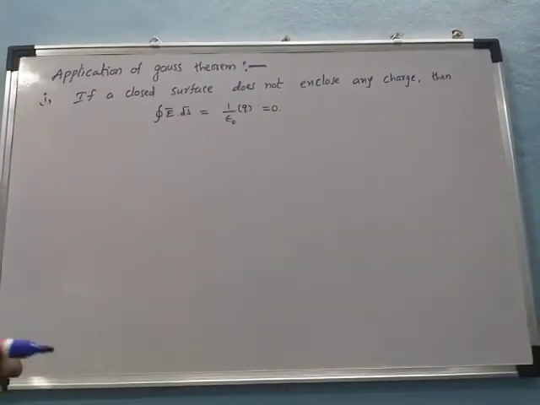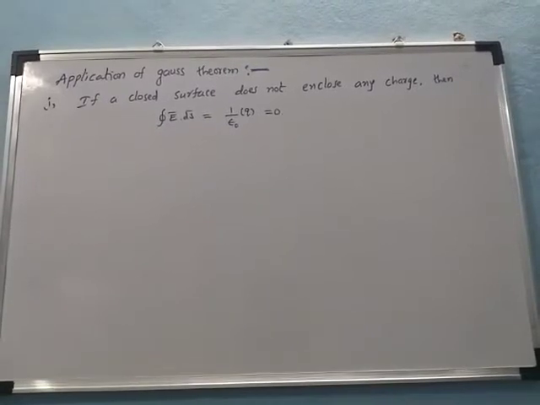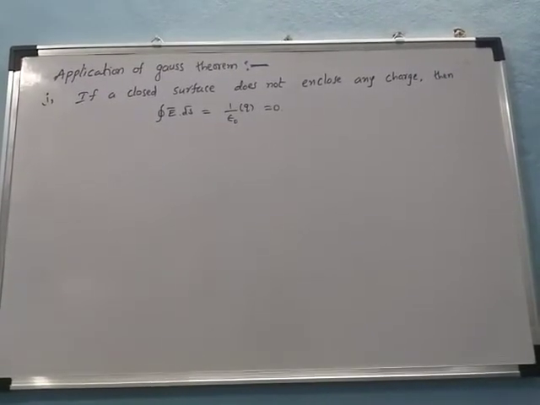That means the electric flux will be equal to 0.